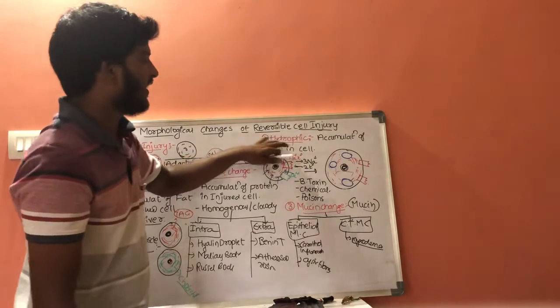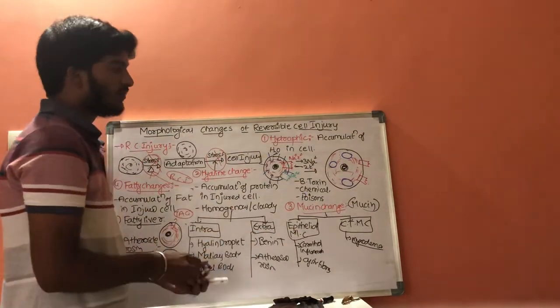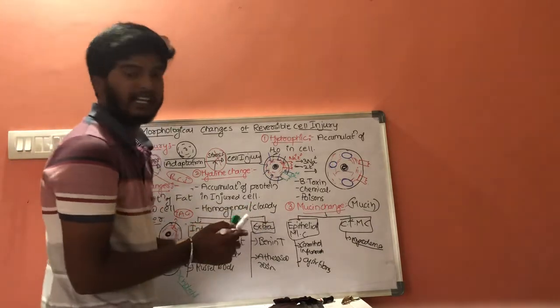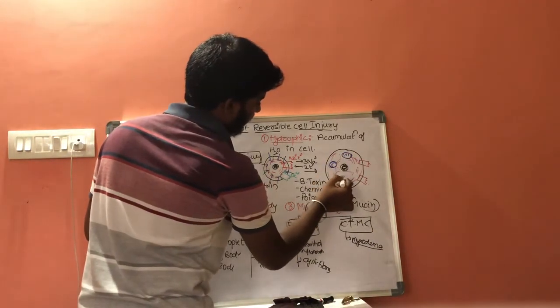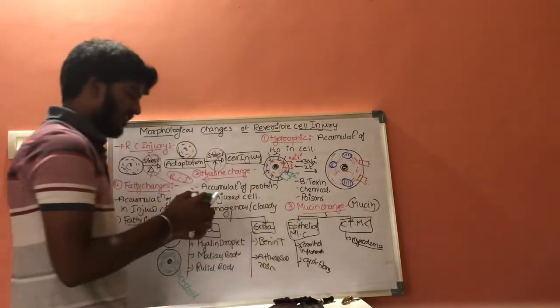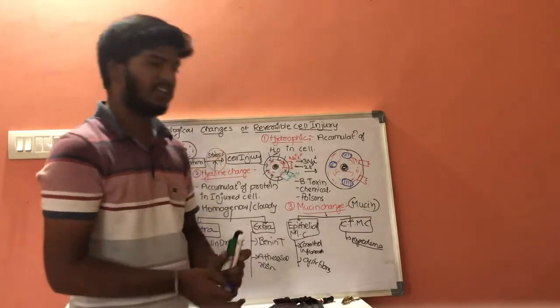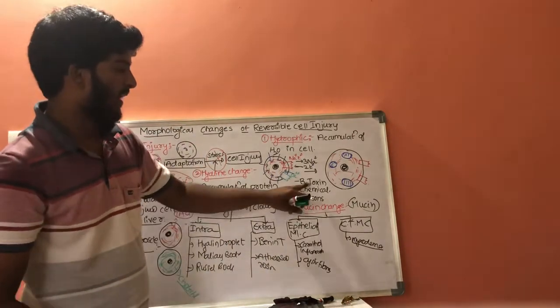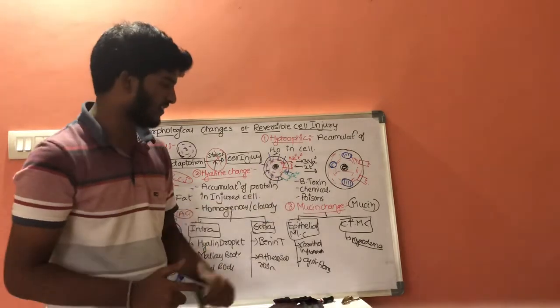And whenever the size is increased, it results in formation of clear vacuoles. These are the vacuoles. The vacuoles can be seen clearly, and these hydropic changes occur because of bacterial toxins, chemicals and poisons, etc. This is about hydropic changes.